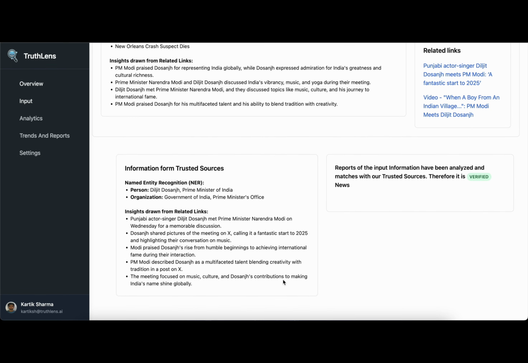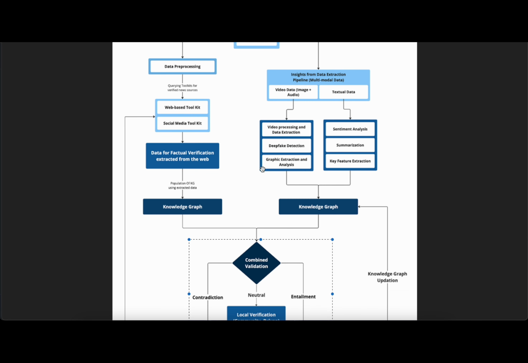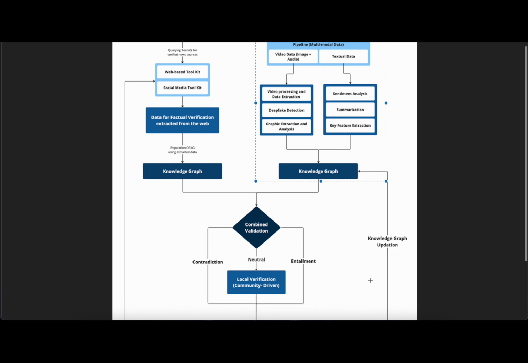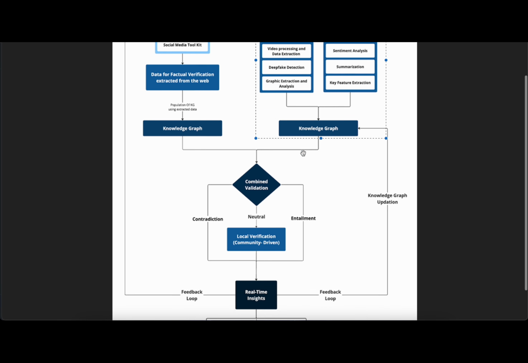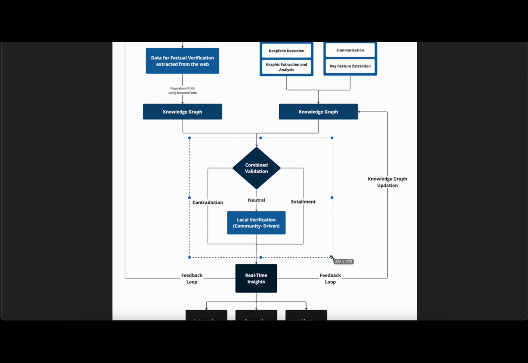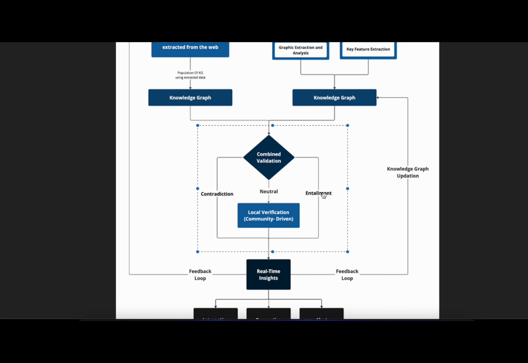Now, let me show you our flow chart to visualize the same flow. First, we have input our data. We have our toolkits for verification of information and the data we've already put through directly to the news we want to verify. Both of these go into the knowledge graph after the processing, and then comes the next step, a combined validation. For this, we're using an NLI XLM-RoBERTa fine-tuned for our use case. It basically helps us determine the logical relationship between two text sequences. Here, these text sequences would be the verified information as the premise and the news given by the user as the hypothesis. The result is either contradiction, neutral, or entailment.